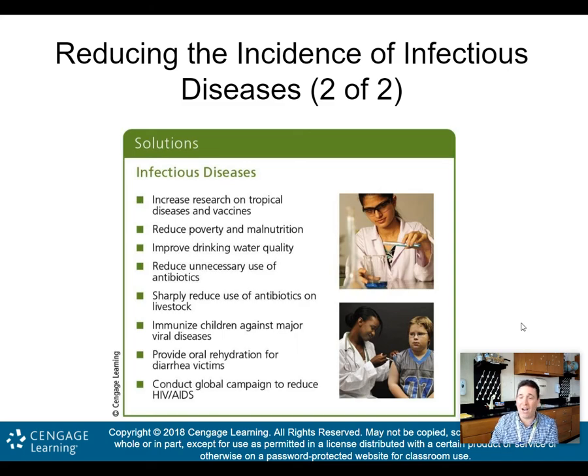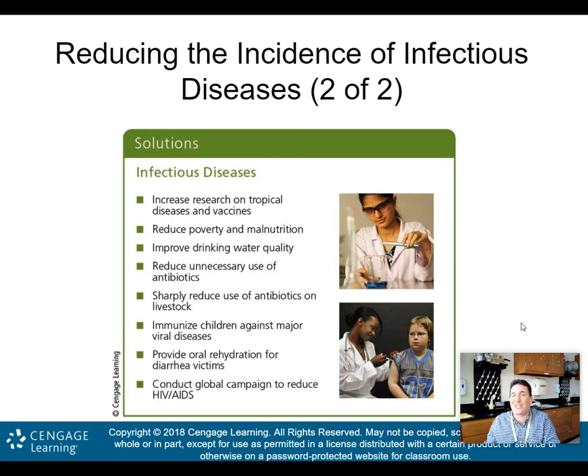Reduce unnecessary use of antibiotics. This is key. I hate to say it, and again, this is my opinion. But in my house, we don't rush out if we have a cold. Again, this year, because we're wearing masks, not many colds. But when my children have colds or I get a cold, we don't rush out and use antibiotics right away. Because if you're always using antibiotics, these diseases get genetically resistant to the antibiotics. So you only want to use them when you really need to, when you have someone who is really, really sick. But if you don't need it, let your own body fight off a disease.